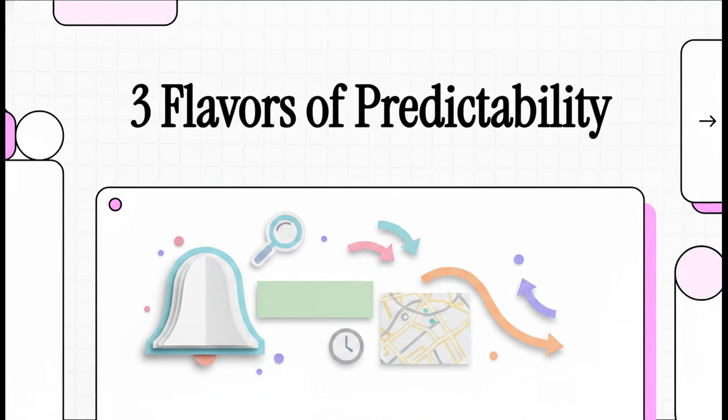Hey everyone, and welcome to this explainer on continuous probability. If you've ever found yourself wondering exactly how analysts predict elevator wait times or how they map out probabilities when there are literally an infinite number of possible outcomes, well, you are absolutely in the right place. Today, we're setting the stage to decode some seemingly complex mathematical concepts that actually govern the random events in our everyday lives. We're going to be looking at 3 distinct flavors of predictability.